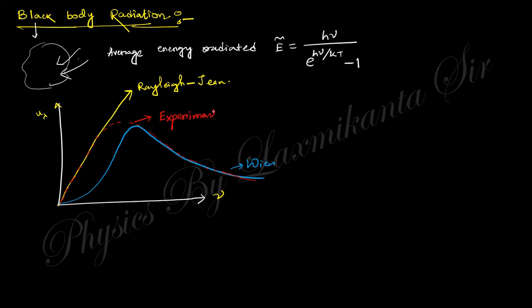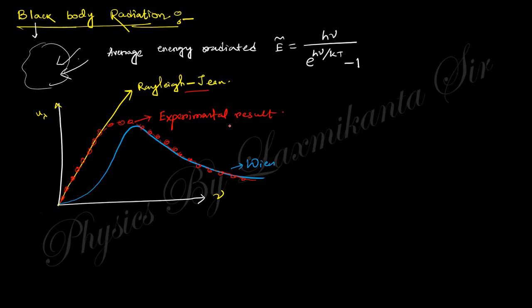So Rayleigh-Jeans says about this one, Wien's radiation says about this one, and this experimental result actually gives this data. So the experimental result does not match Wien's or Rayleigh's fully, but it matches Rayleigh's at lower nu, and at upper nu it matches Wien's.